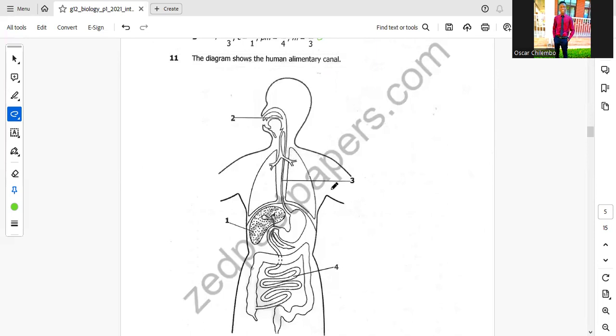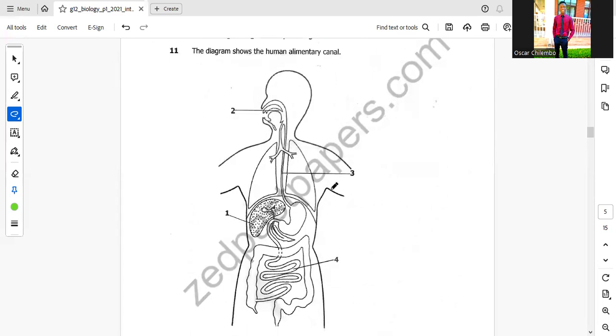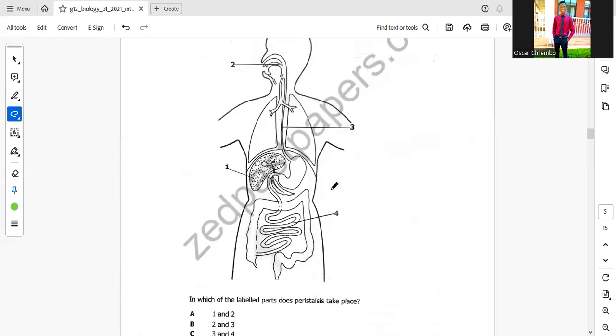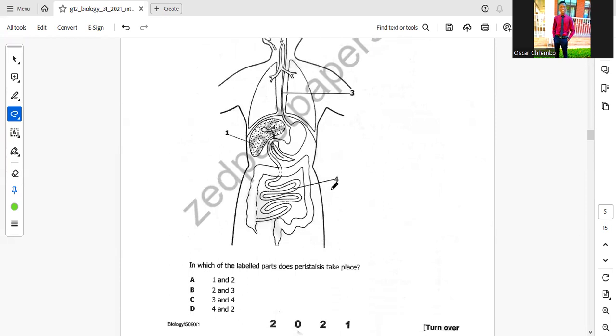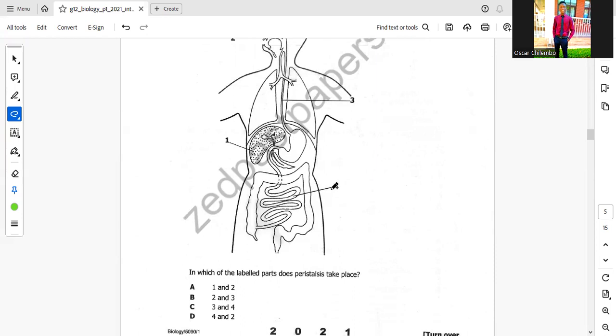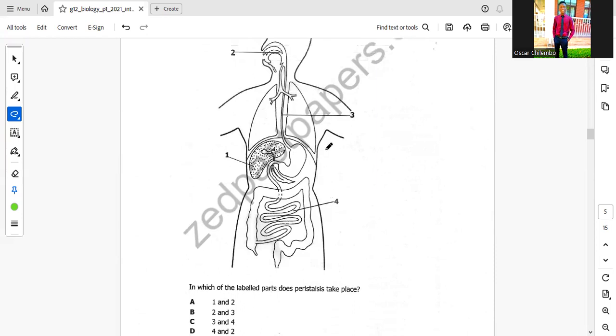Question 11. The diagram shows the human alimentary canal with parts labeled 1, 2, 3, and 4. In which of the labeled parts does peristalsis take place? You should note that this is the alimentary canal from the mouth, the esophagus, the stomach, then it goes into the first part of the small intestine, the duodenum, then the jejunum, then the ileum, then the ileum connects to the large intestine.